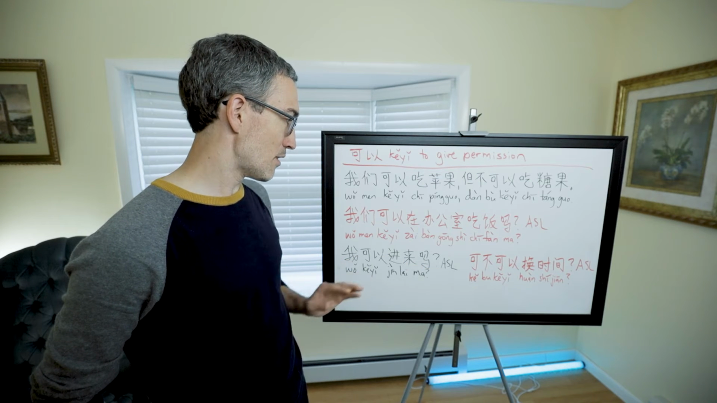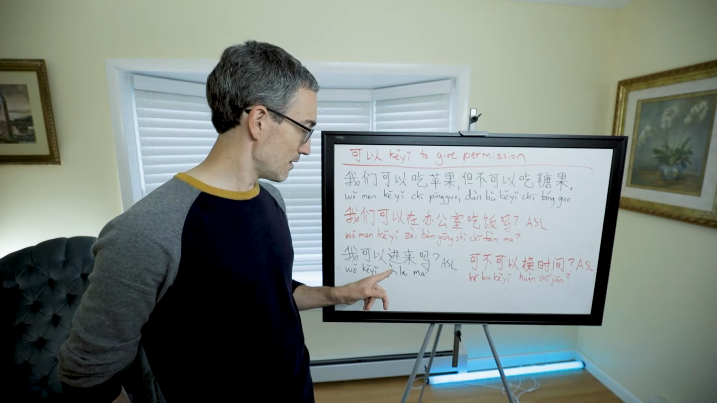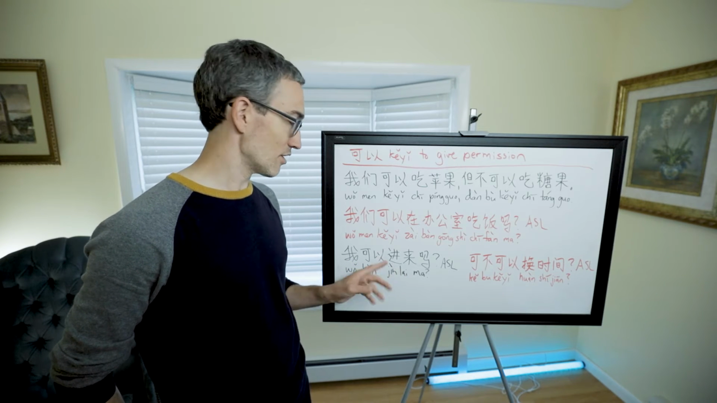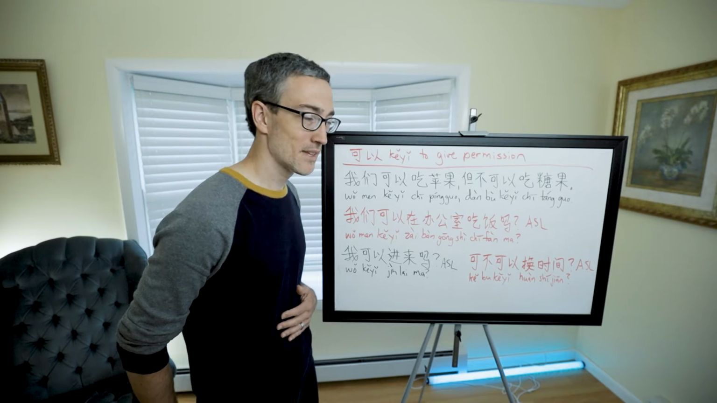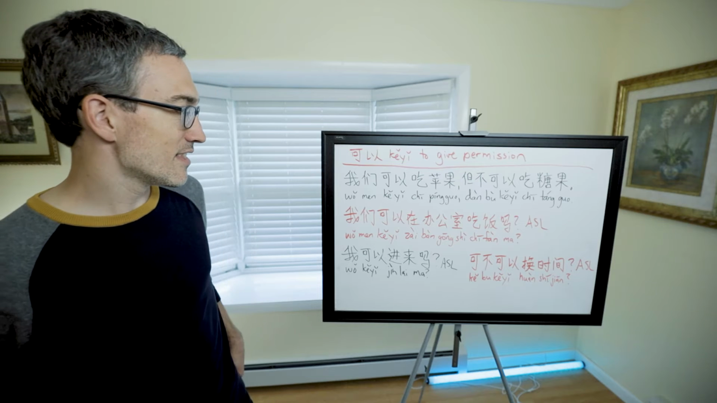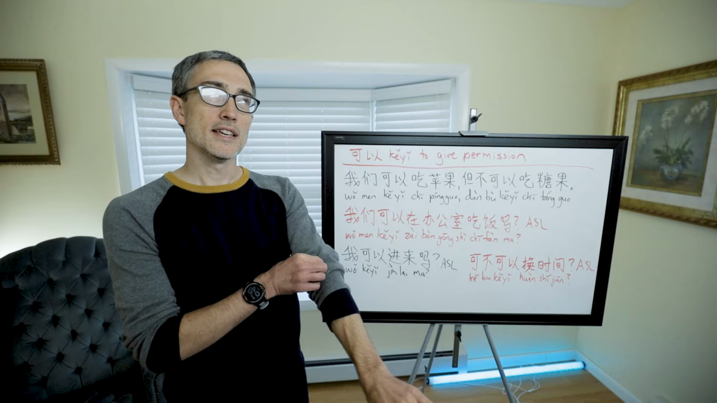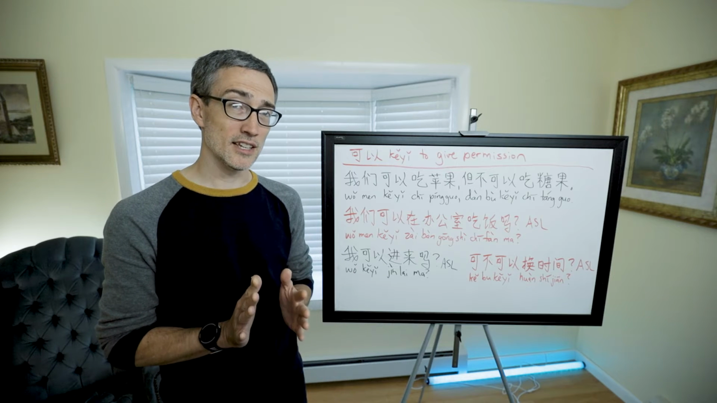This one's very simple from All Set Learning as well. It's just 我可以进来吗? 进来 means to come in. Can I enter? So 我可以进来吗? It's can I come in? May I come in?